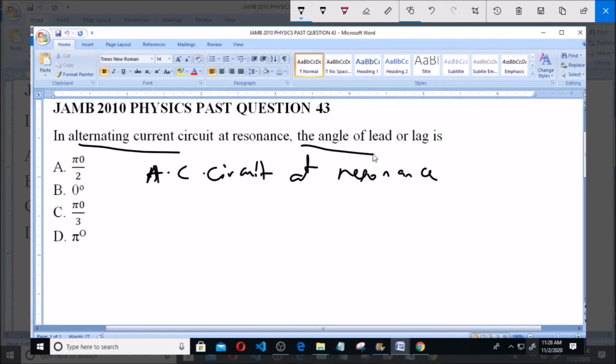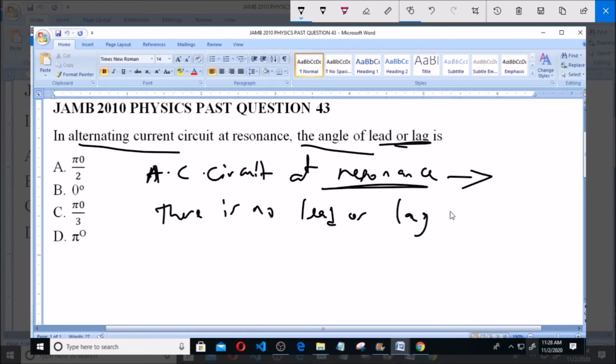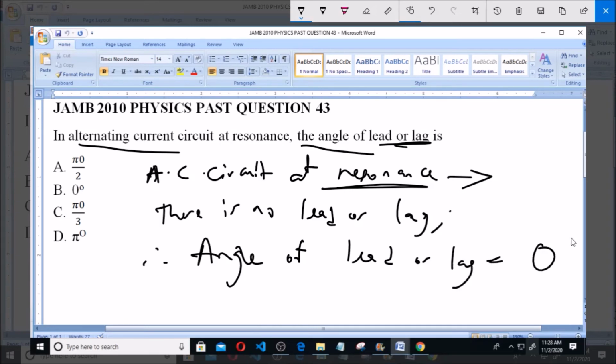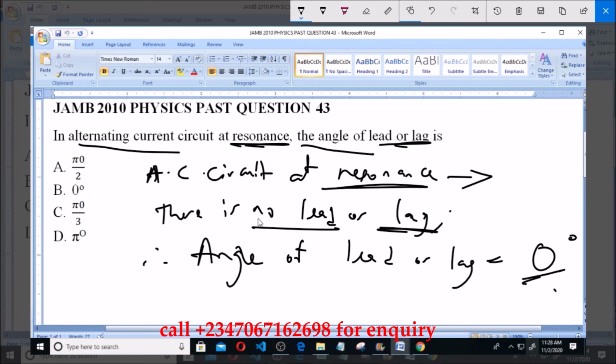and we're asked for the angle of lead or lag. Now, take note, we are looking at an AC circuit at resonance, and the major characteristic of an AC circuit at resonance is that there is no lead or lag. Okay, so since there is no lead or lag, it means that the angle of lead or lag will be equal to 0 degrees, because we have established that there is no lead and no lag in an AC circuit at resonance. So 0 degrees is option B.